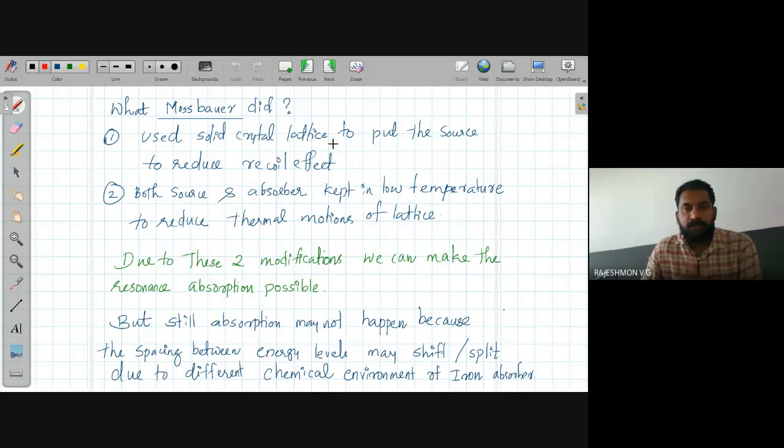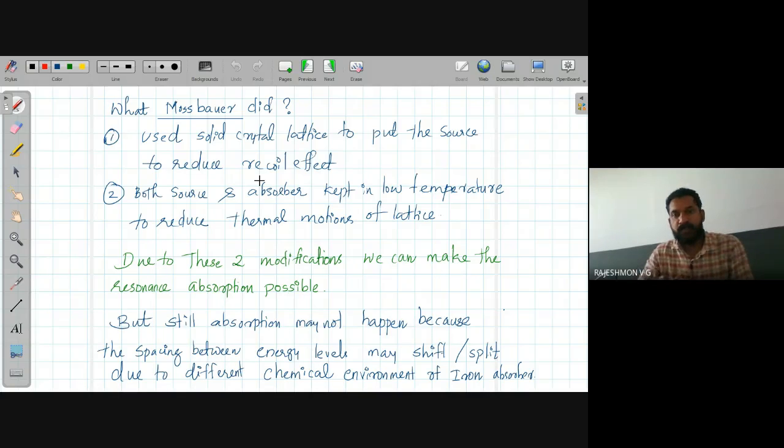So what Mossbauer did in order to obtain a resonant absorption, he used a solid crystal lattice to put the source to reduce recoil. Here the source is cobalt 57. On electron capture, it converts to iron 57, and that will emit the gamma rays.